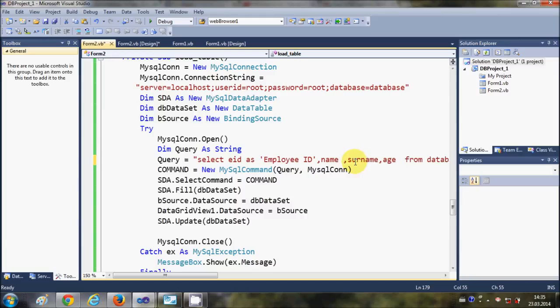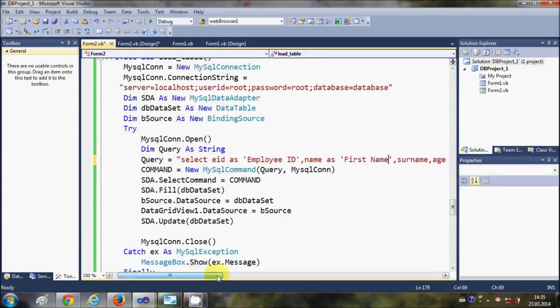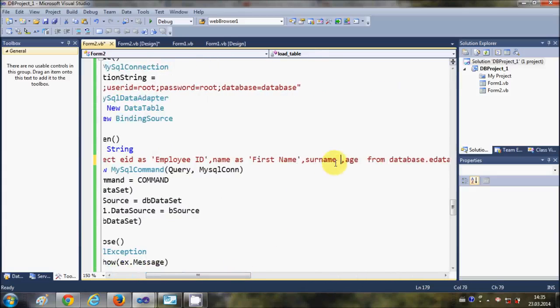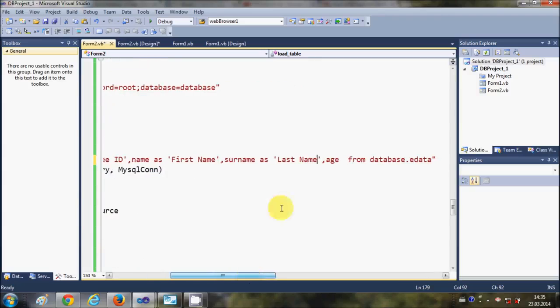So name as, and in the single quote I will write first name, surname as last name, and age as age. Okay, in the quotations, right?